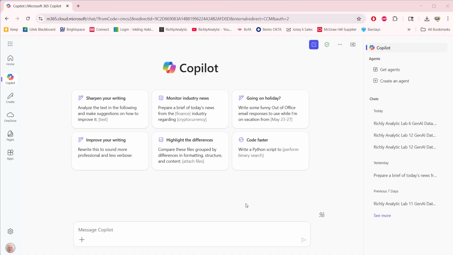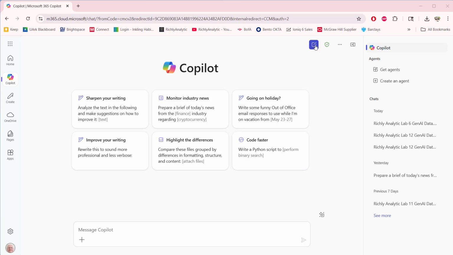We're going to use Copilot to assess a data set according to Benford's law. Now, Benford's law has a theoretical distribution for the first digit of a naturally occurring data set. So let's go ahead and take a look at this.